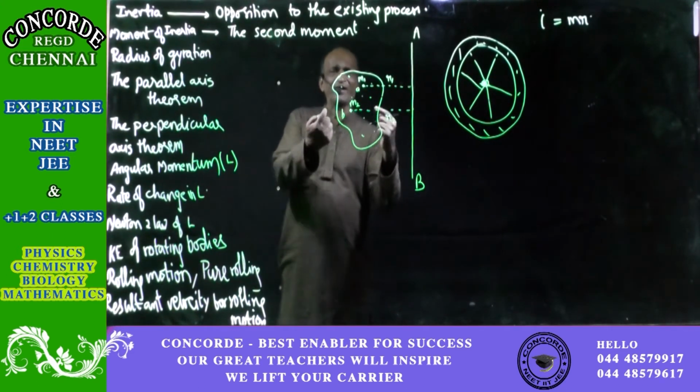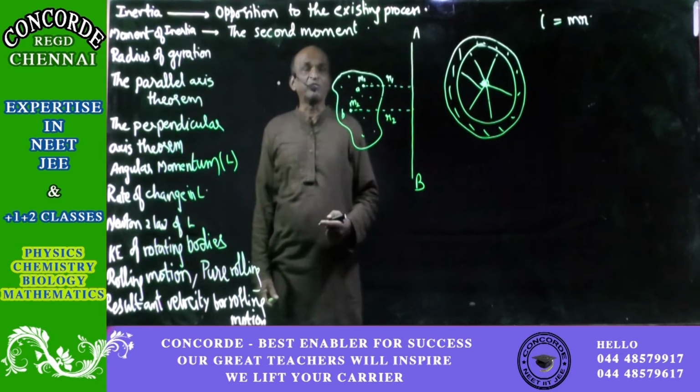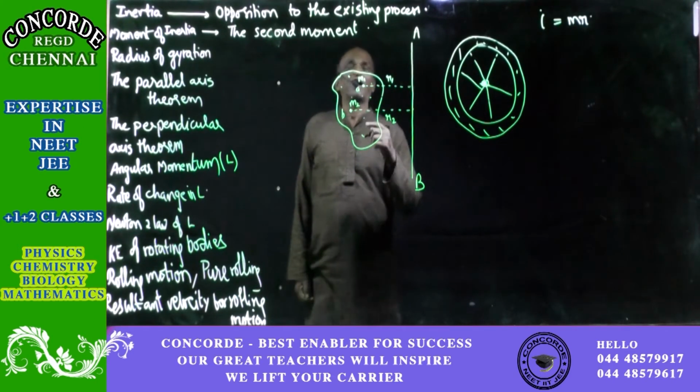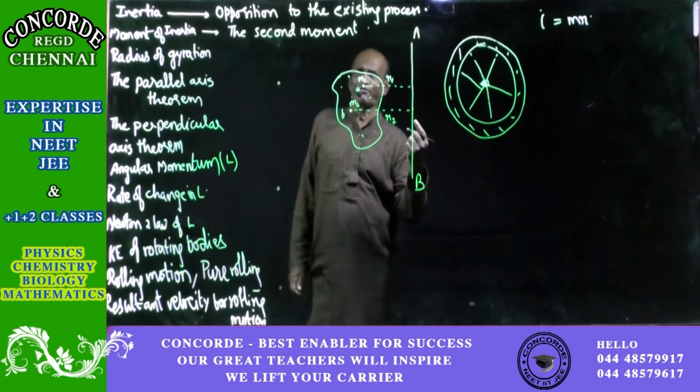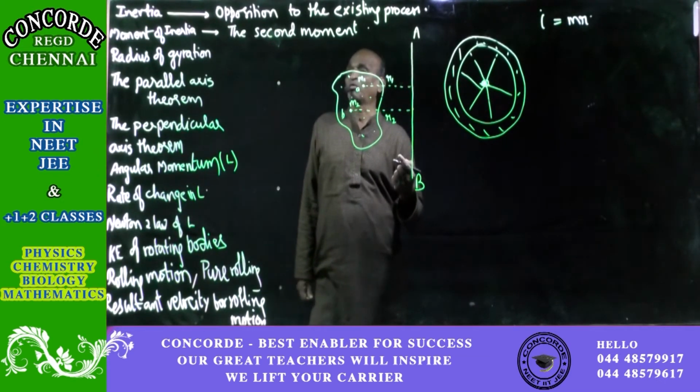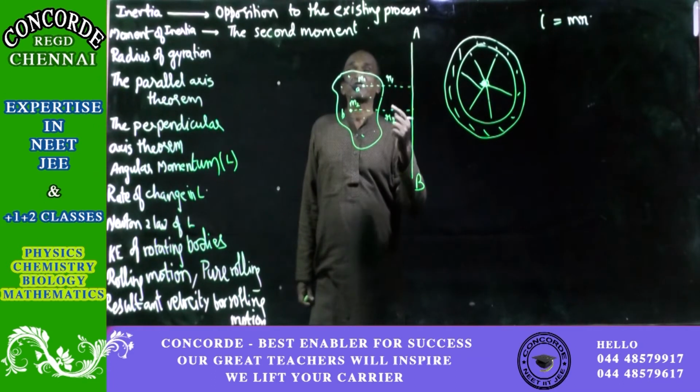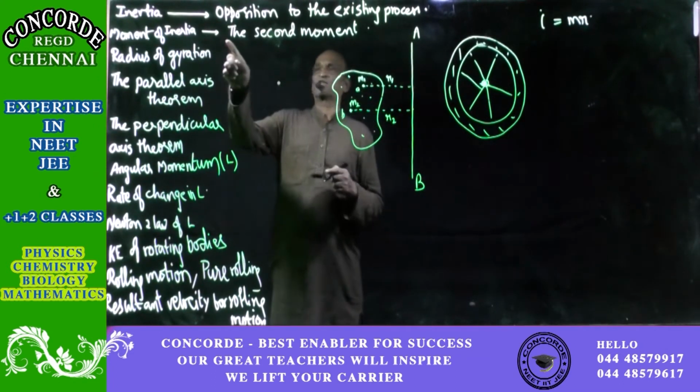For inertia I am taking the moment, so it is called the moment of inertia. I have already taken a moment for the inertia, and one more time when I take the moment, that is called the moment of inertia. That is why, when I take the moment two times, it is known as the second moment.